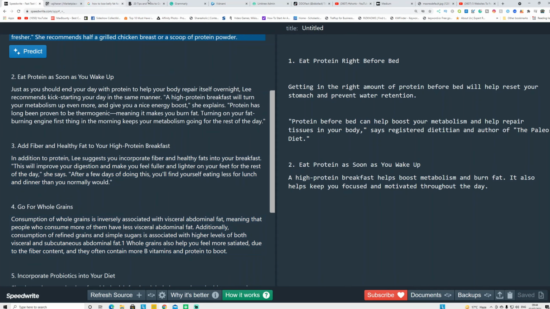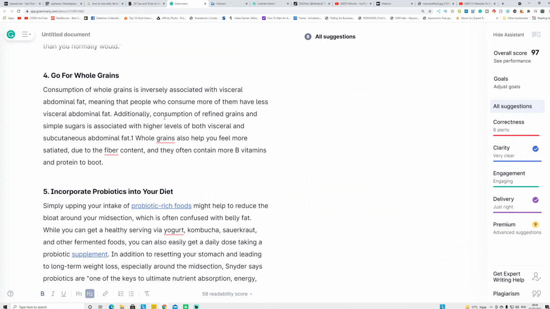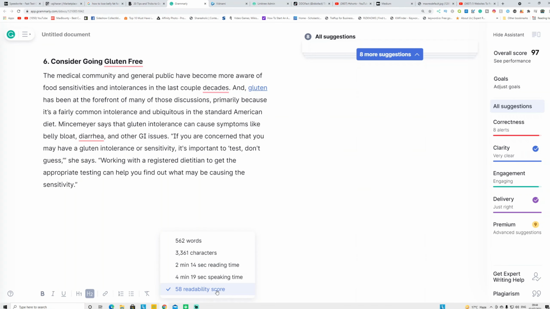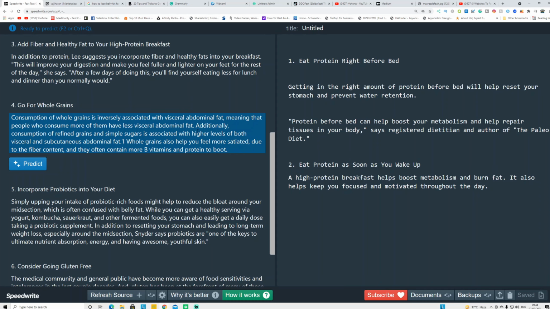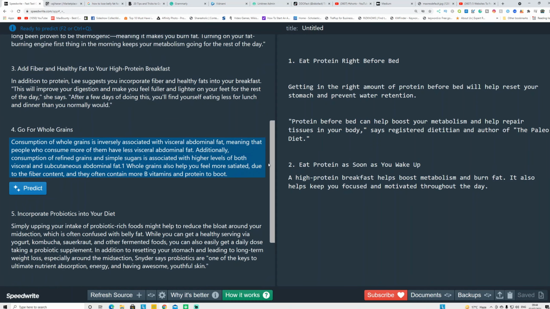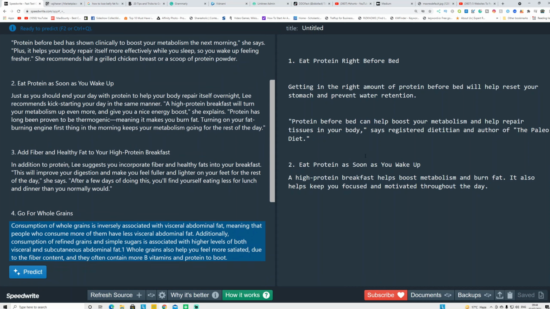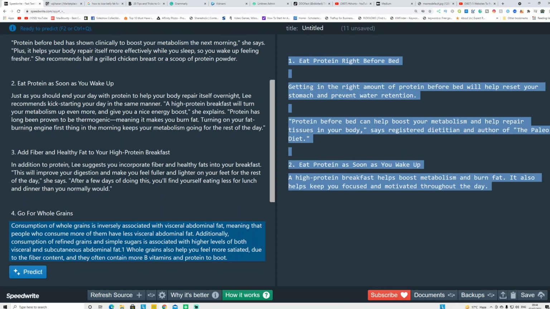For example, this entire top 6 list article is around 562 words. But if I use this tool, I can make around 150 to 200 words of articles completely different from the original one. After you create the content, you can promote it in a couple of ways for free, and you can make money from it. Copy this entire newly generated article. Click here, highlight it and copy it. I just keep it simple, but you can generate entire articles.